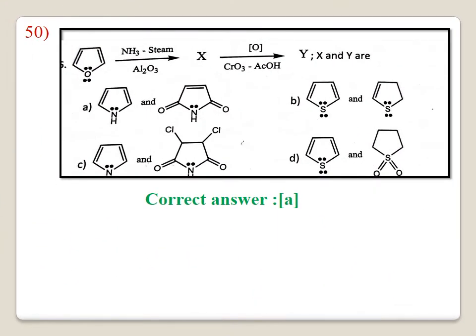Question number 50. When furan is treated with ammonia in steam over Al2O3, it gives compound X. Which on oxidation in the presence of CrO3 with acetic acid gives compound Y. The compounds X and Y are, option A is correct. That is pyrrole and its oxide. A is the correct answer for this reaction.